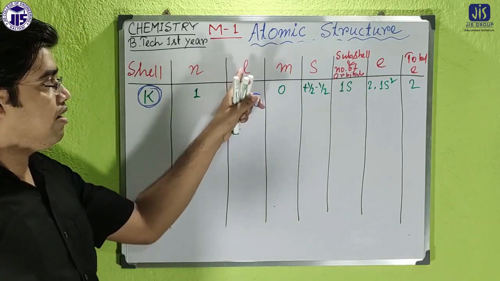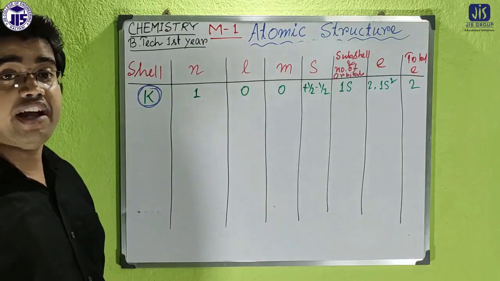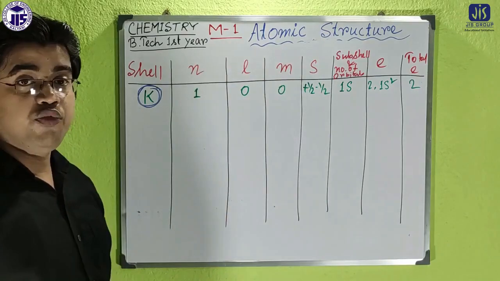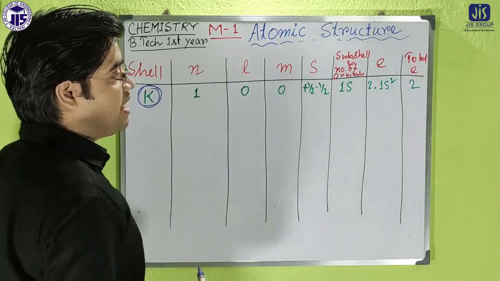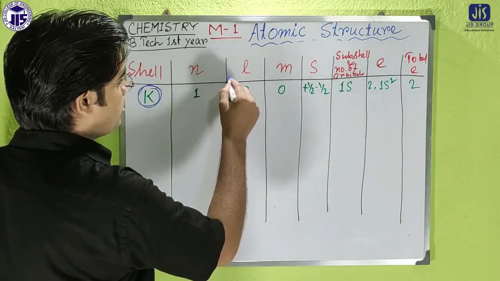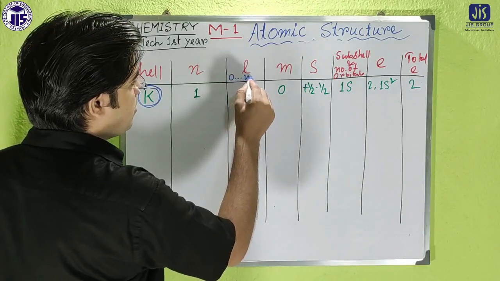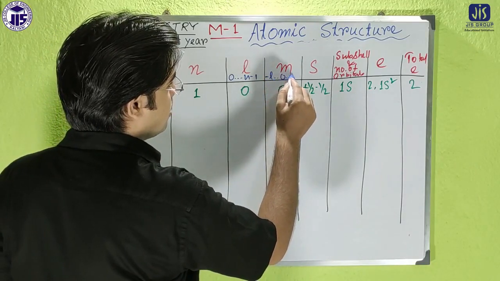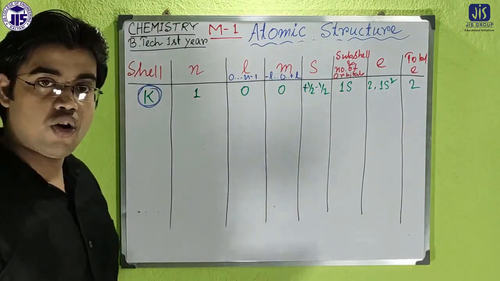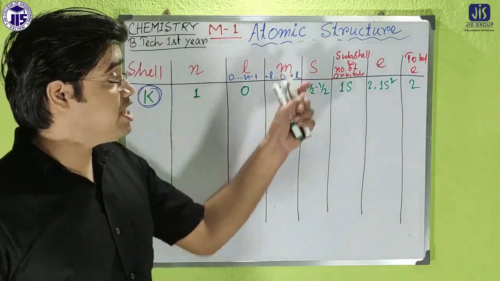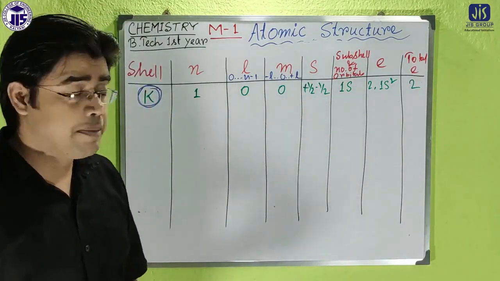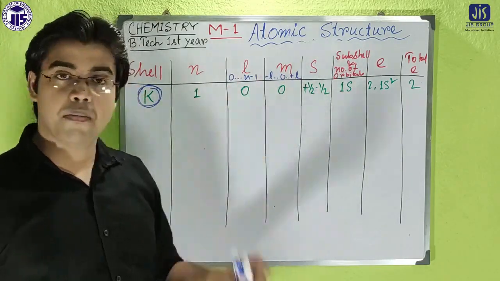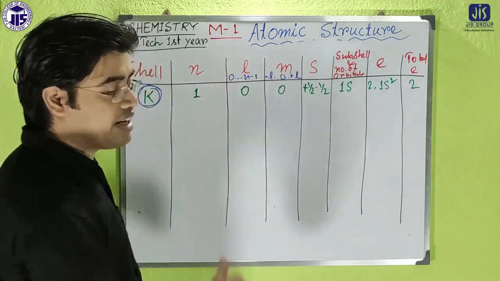I told you that l is equal to 0 to n minus 1, that means 1 minus 1, 0, so 0. If l equal to 0, m is obviously 0, because m is equal to minus l to plus l, including 0. So it will be 0, and s, look here, in each and every case, for each and every value of m, s will have 2 values, plus up and minus up. And for each and every case there will be 1 electron.